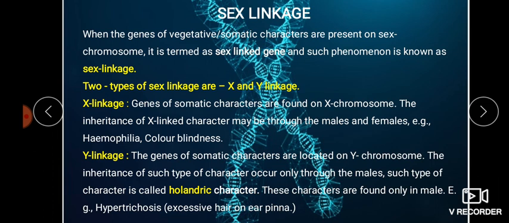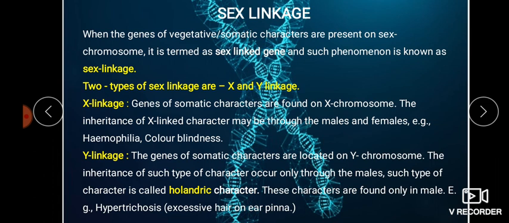Inheritance of that particular somatic character present on the X chromosome can be transmitted from one generation to another through males or through females. Examples are hemophilia and color blindness. These are examples of X sex linkage. Then come to Y linkage. It is mainly transmitted from one generation to another through males only.